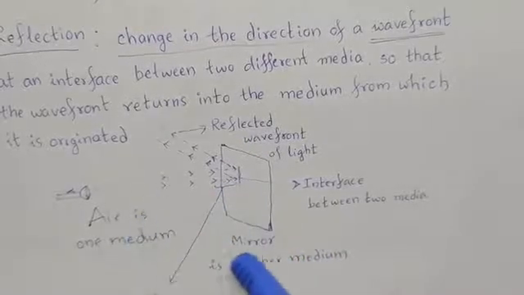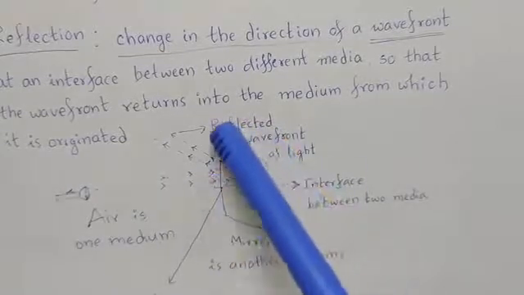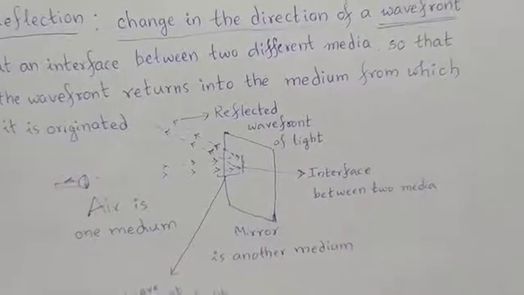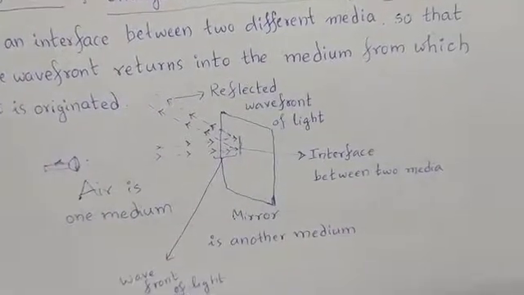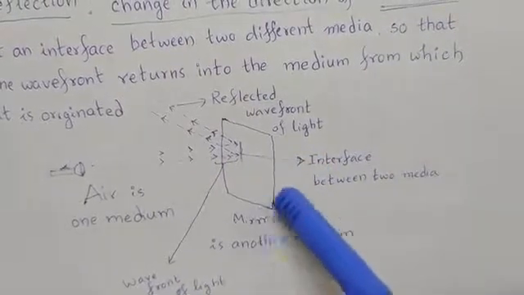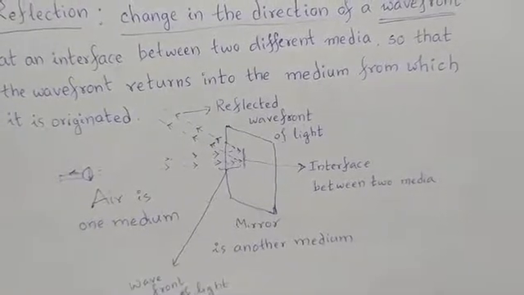So air is one medium, mirror is another medium. This is the reflected wave front of light. This is the wave front of the light from the air, and this is the interface between two media. Like this, reflection is taking place.